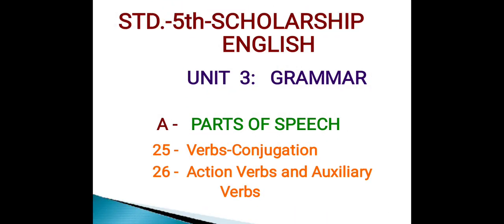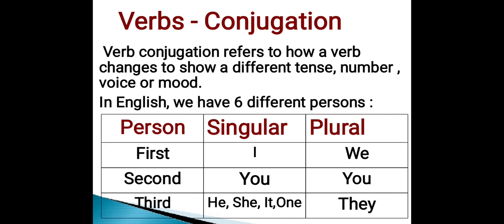Today our subject of study is Standard 5th Scholarship English, Unit number 3, Grammar Part A, Parts of Speech. Lesson number 25, Verbs Conjugation, and lesson number 26, Action Verbs and Auxiliary Verbs. Let's start with the first topic, verbs conjugation. Verb conjugation refers to how a verb changes to show a different tense, number, voice or mood.